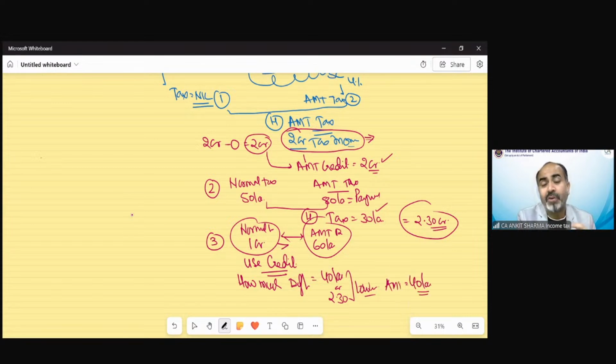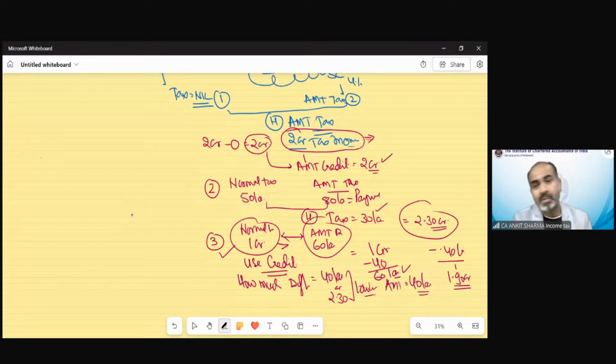So what is the amount of tax payment in this year? That would be 1 crore or 60 lakh, whichever is higher. So we need to pay 1 crore. 40 lakh would be your credit. So you need to pay to the government only 60 lakh rupees in this year. And because you are paying through normal tax, which is higher, there would not be any credit of this 60 lakh. And your remaining credit, since you have used 40 lakh in the third year, is now 1.90 crore.